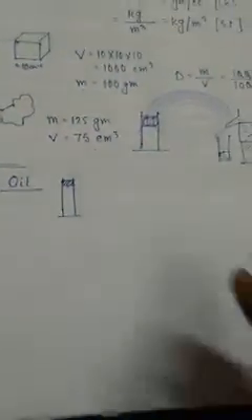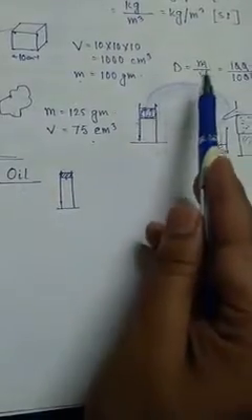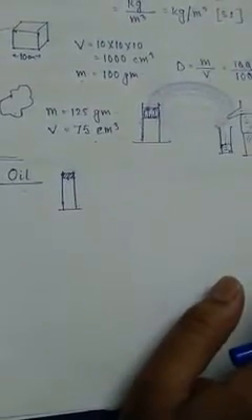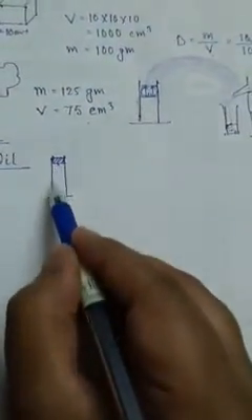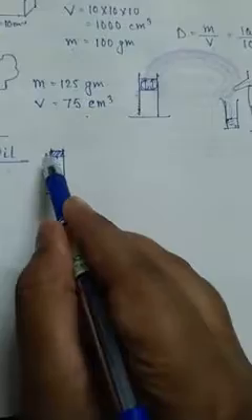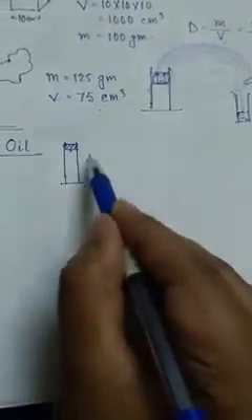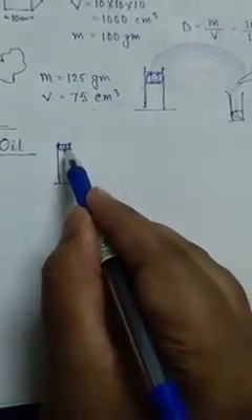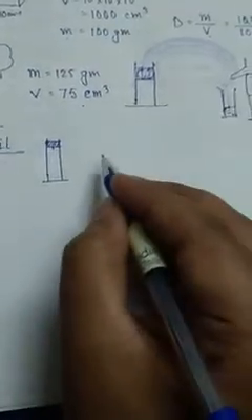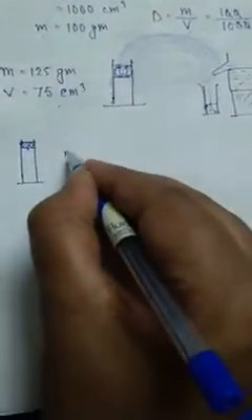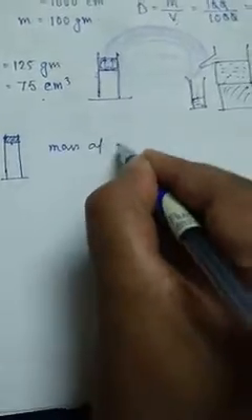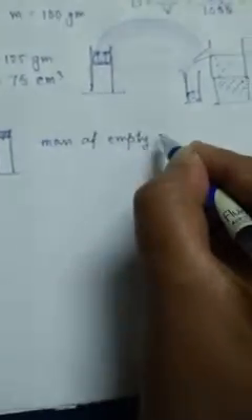Now what is our aim? Our aim is to determine first of all the mass of the oil, then the volume of the oil. This process is also very easy. Let's say first determine the mass of the empty cylinder with the stop cork by a beam balance. Let's say the mass of the empty cylinder, I am taking it as m1.